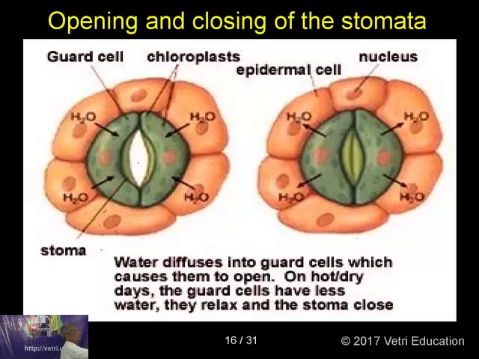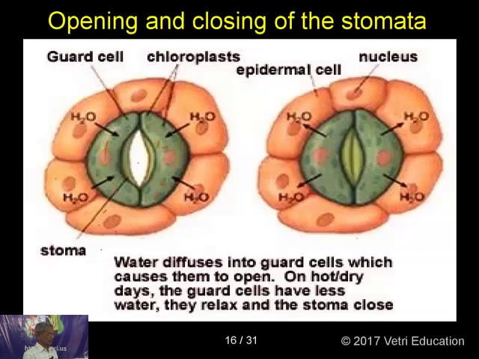See, guard cells, chloroplast, epidermal cells. Of course, the chloroplasts are not seen very clearly. These are all the chloroplasts, shown in green color. When compared to this cell, more chloroplasts will be there. I was also telling you 3 to 4 times the number of chloroplasts.